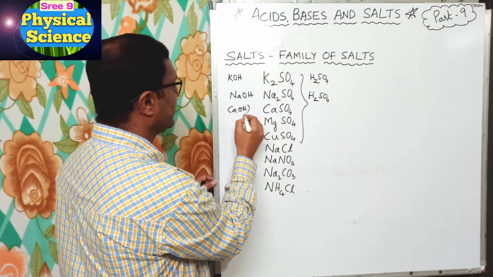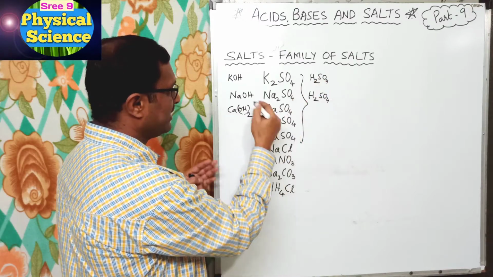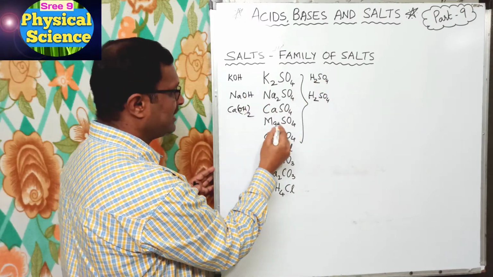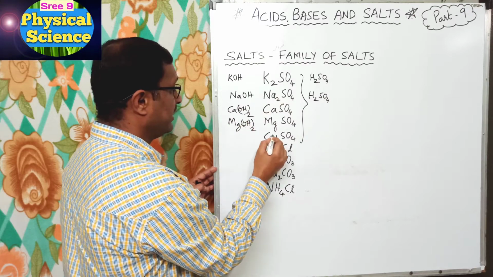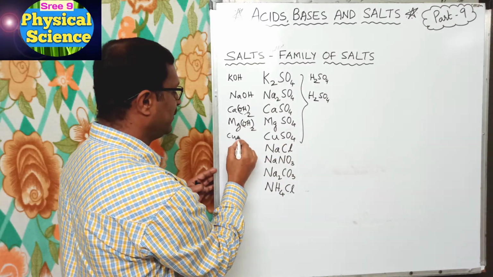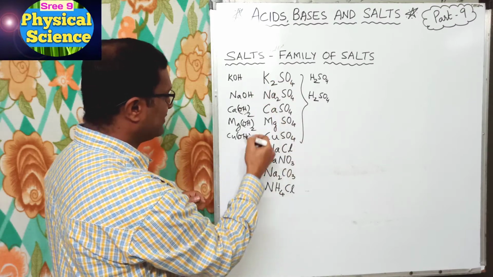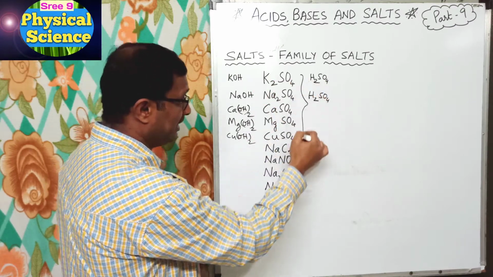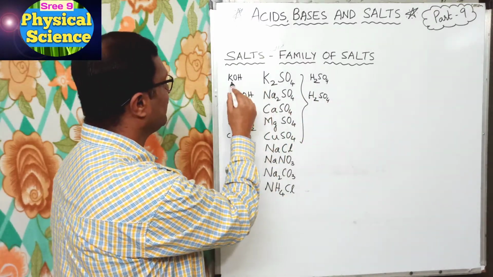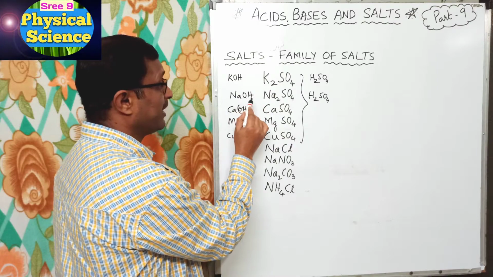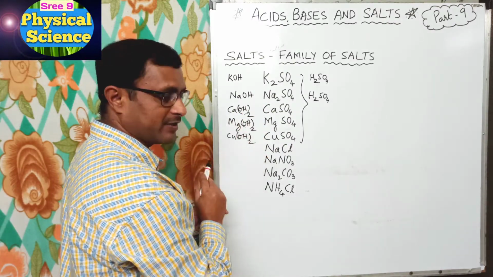MgSO4 means Mg(OH)2, and CuSO4 means Cu(OH)2. So the acid is sulfuric acid and the bases are potassium hydroxide, sodium hydroxide, calcium hydroxide, magnesium hydroxide, copper hydroxide.